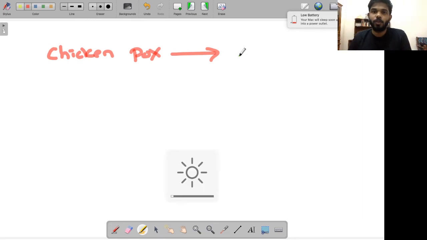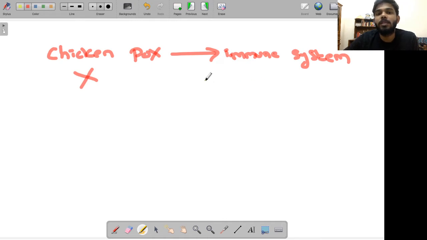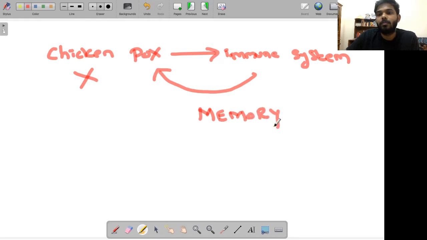Okay, so as you know, to deal with chickenpox, what happened? Your immune system responded. So then this is eliminated, you recover from chickenpox. What happens is, when your immune system responded to chickenpox, it basically has developed a memory. It now knows, in case tomorrow again a chickenpox virus comes into the body, similar pathogens come into your body, it exactly knows how to respond.